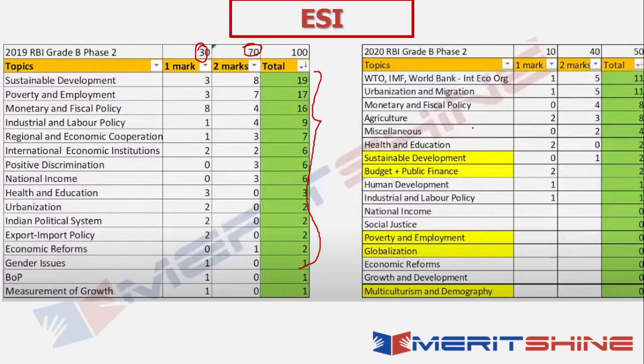Now with the advent of descriptive writing, it's difficult to cover so many such topics from an MCQ perspective, right? So from that standpoint, MCQ is now only worth 50 marks, but the descriptive answers also have to be written. The portions highlighted in yellow are the ones where you had descriptive answers or questions being asked from that perspective, right?